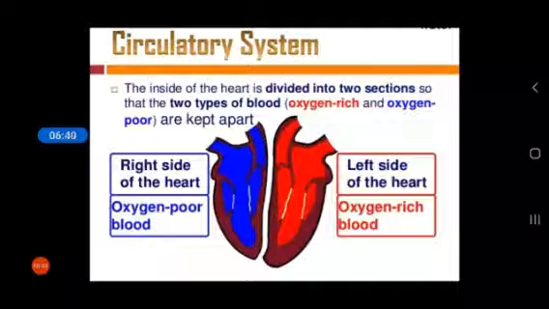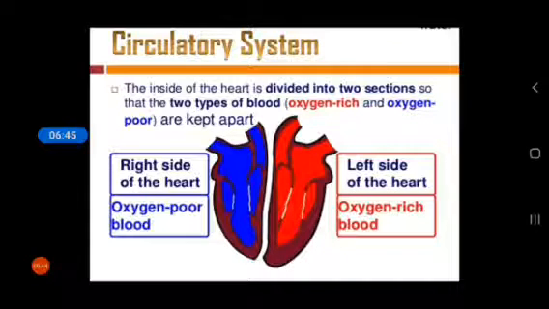Now, the inside of the heart is divided into two sections so that the two types of blood, first oxygen-rich blood and second oxygen-poor blood, are kept apart. The right side of the heart is always filled with oxygen-poor blood, and the left side of the heart gets oxygen-rich blood, because when blood enters our heart, it comes into the right atrium through the inferior and superior vena cava.